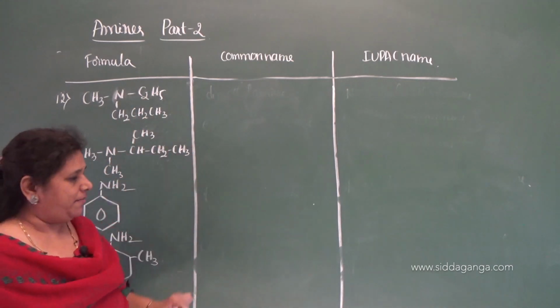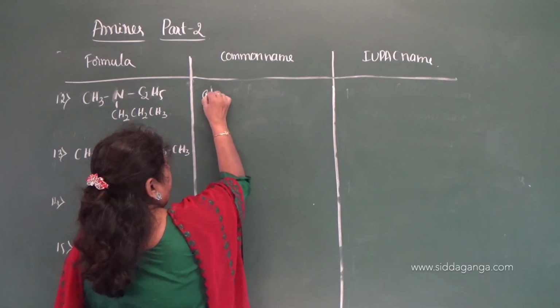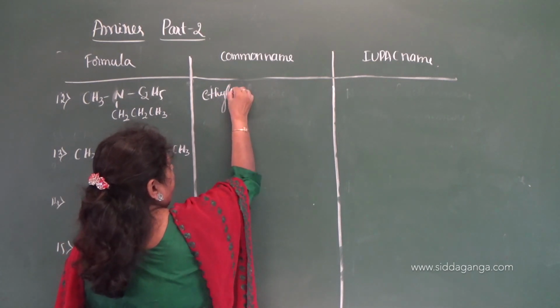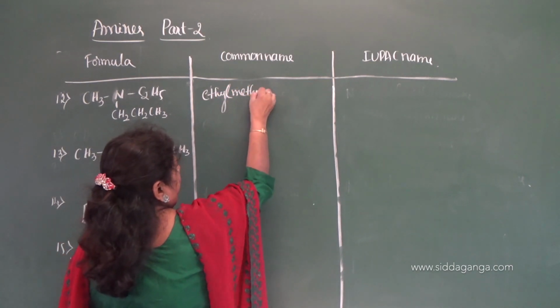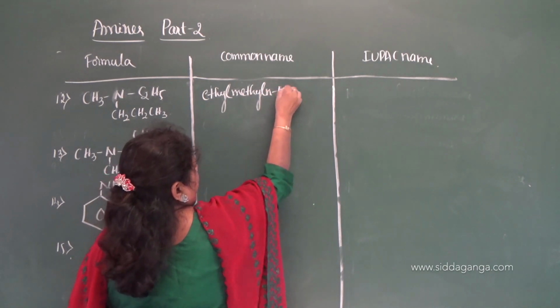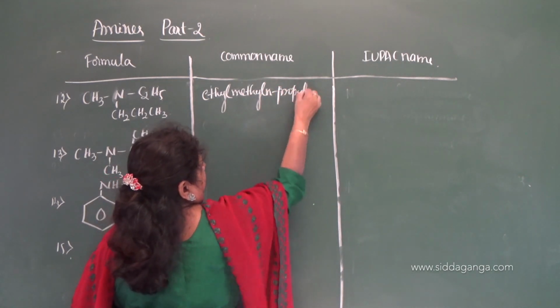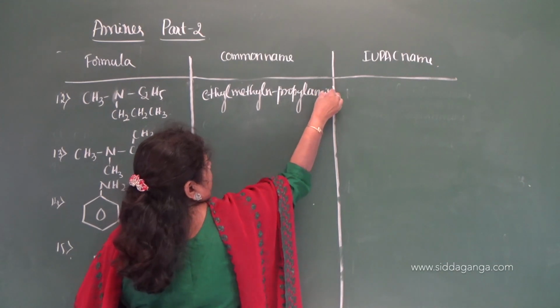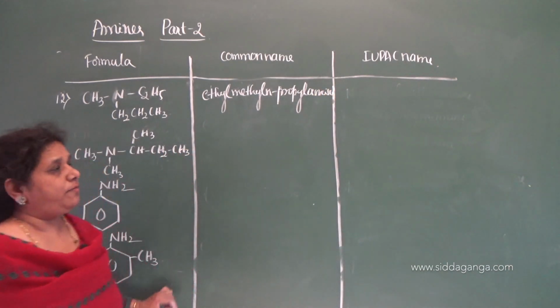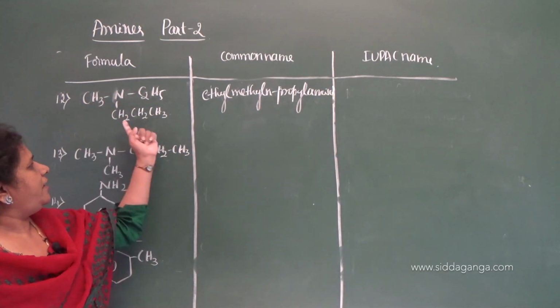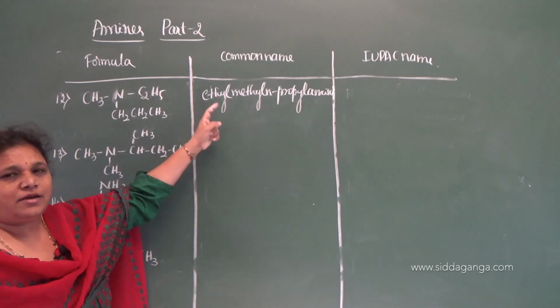We need to arrange them in alphabetical order: ethyl, methyl, N-propyl, amine. Ethyl, methyl, N-propyl, amine is the common name.